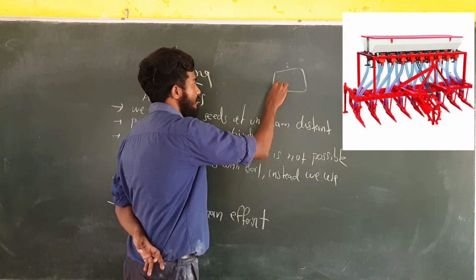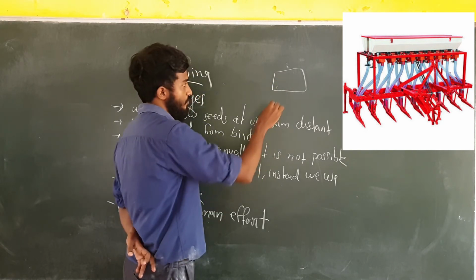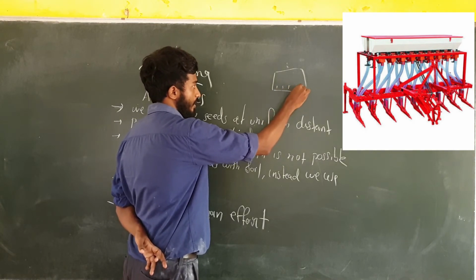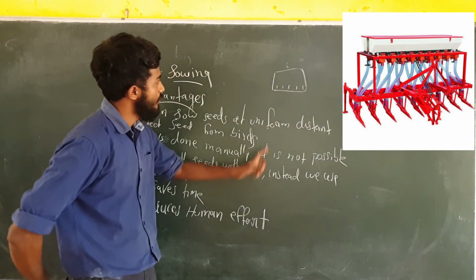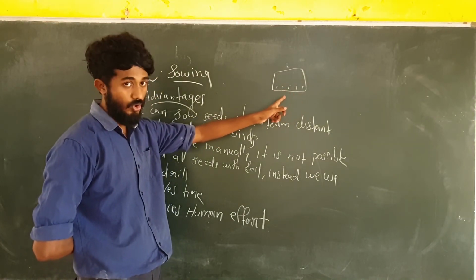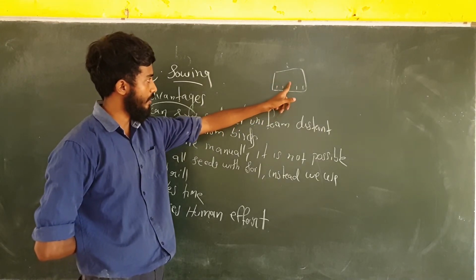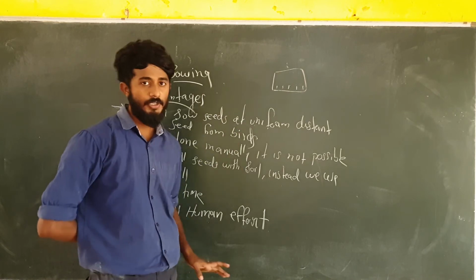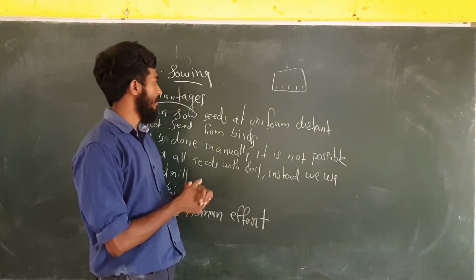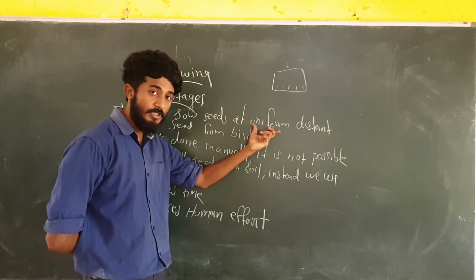By using a seed drill, one seed is sown here, and another will be like this, and another like this. In between each seed which is sown, there is a uniform, proper distance. Clear? That's why we said we can sow seeds at a uniform distance.